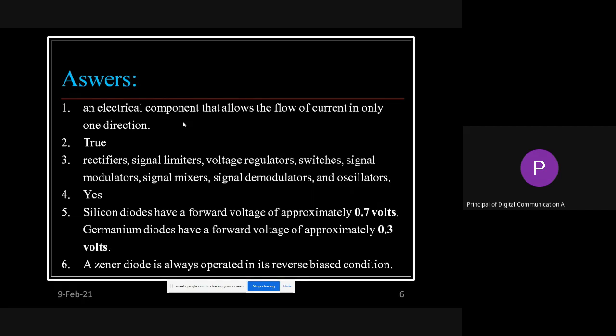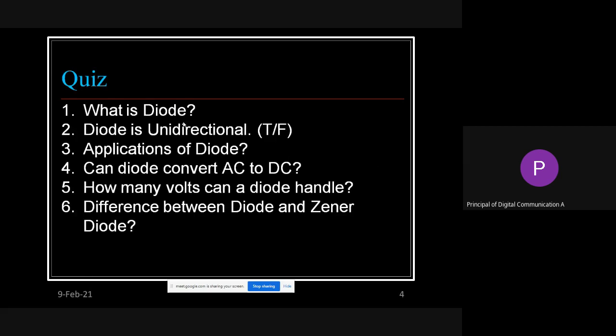But the main function of that one is in the reverse bias. So that was the answer for the last, sixth question. What was the second question? That is unidirectional, means it works in only one direction, that is in forward bias.